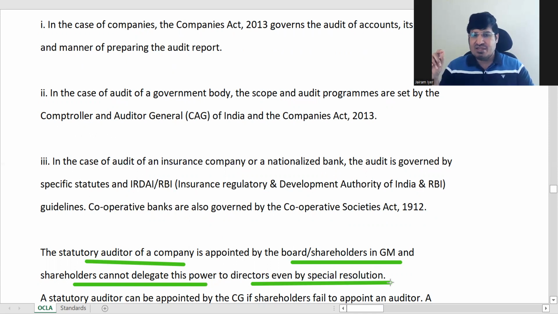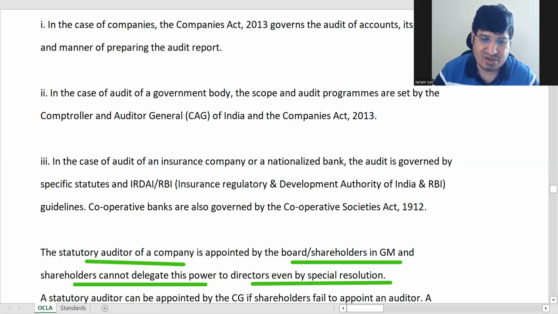The board can have their say, that is another thing, but it is actually appointed by the shareholders. It will not be appointed in the board of directors meeting.